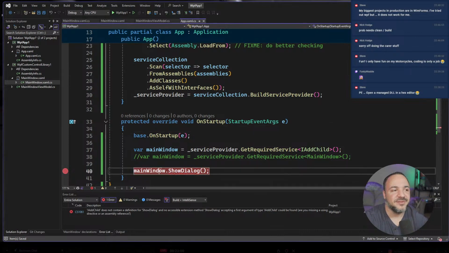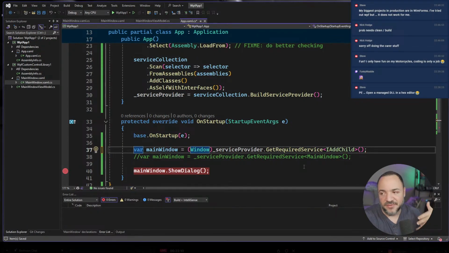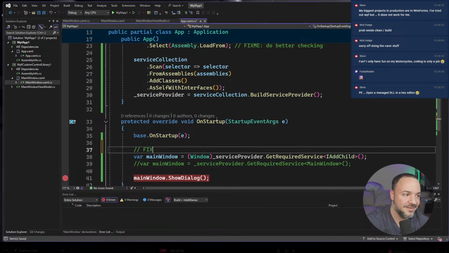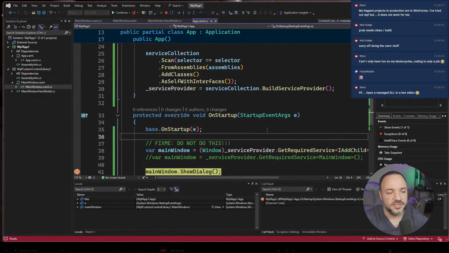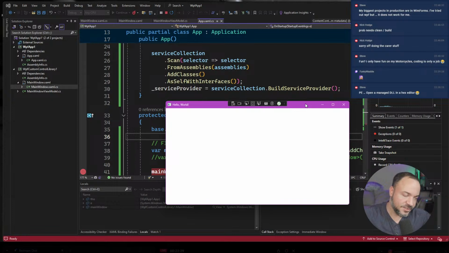But we can't do this. And then we can get super nasty here. By the way, everything I'm doing here, don't do this ever because it's terrible. I said that we would probably want to have an interface that our plugin could refer to, and I mean it. So don't do that. I'm just trying to see if we can find the type magically. And we did. Excellent. And there we go. Hello world. So there you go. We cheated. It works.